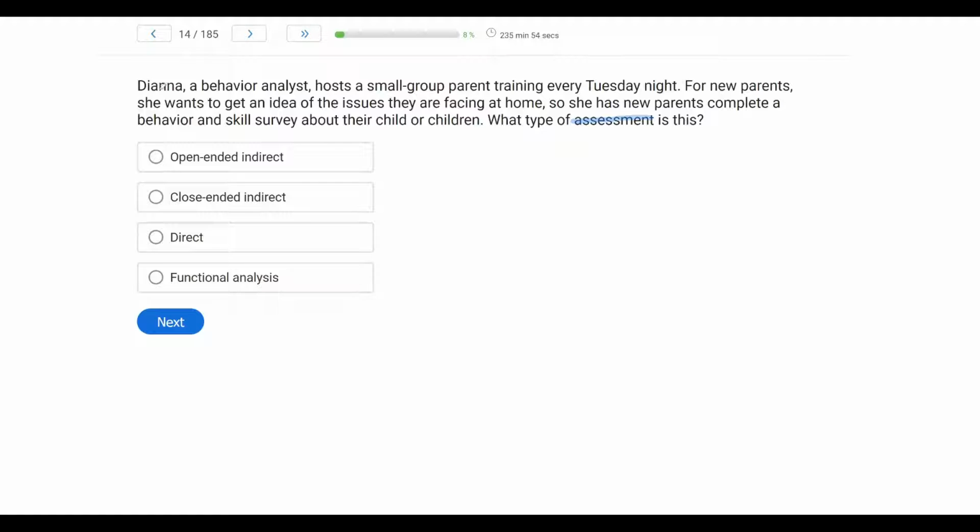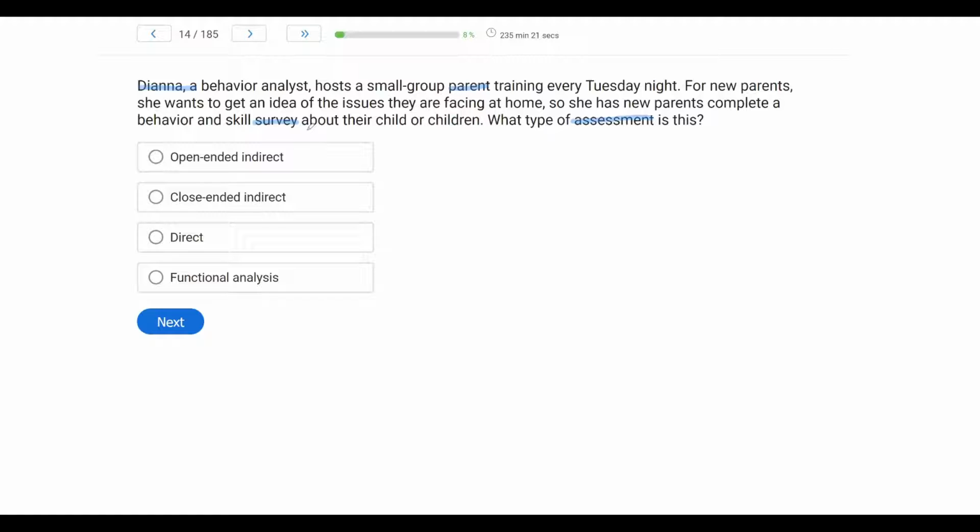What Diana is looking at is these parents and what issues they're facing at home. And so she's doing an assessment to figure out what she will be tackling in these parent training sessions. In order to do that, the parents complete a survey regarding the behavior and skills of their children. So when we think surveys, what are we thinking? Well, immediately you should think, this is an indirect assessment. Indirect assessments typically involve interviews and surveys and checklists.